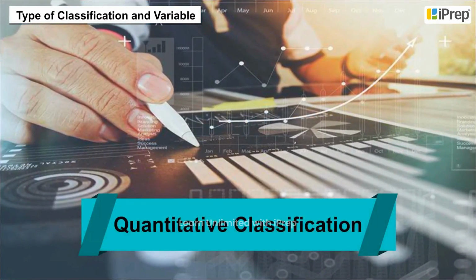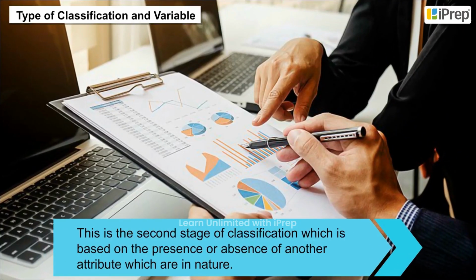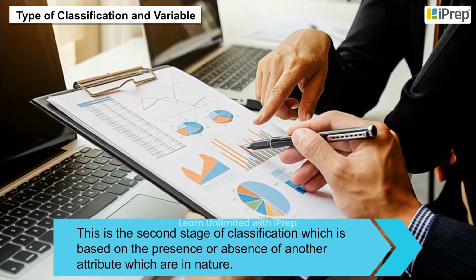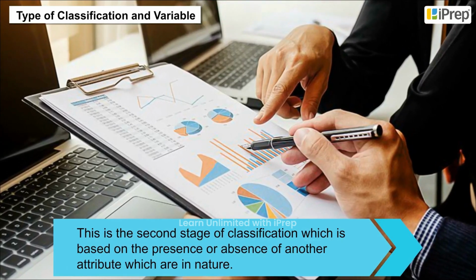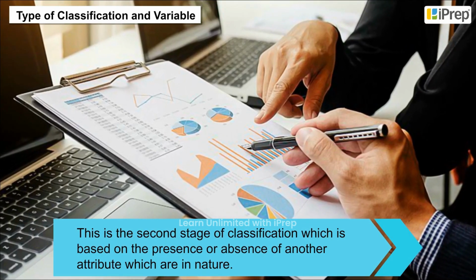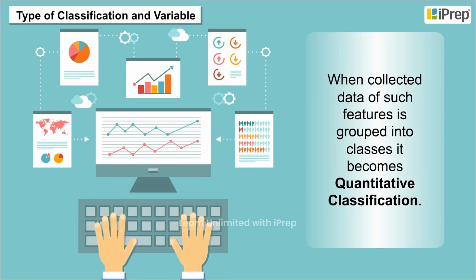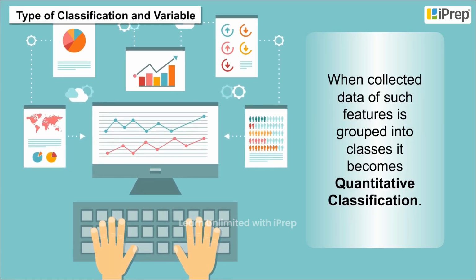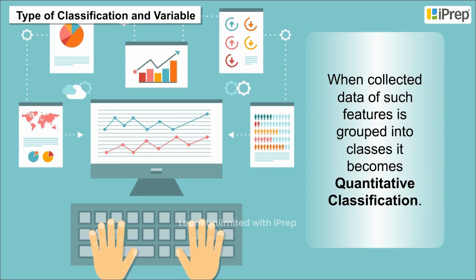Quantitative classification. This is the second stage of classification, which is based on the presence or absence of another attribute which are quantitative in nature. When collected data of such features is grouped into classes, it becomes quantitative classification.